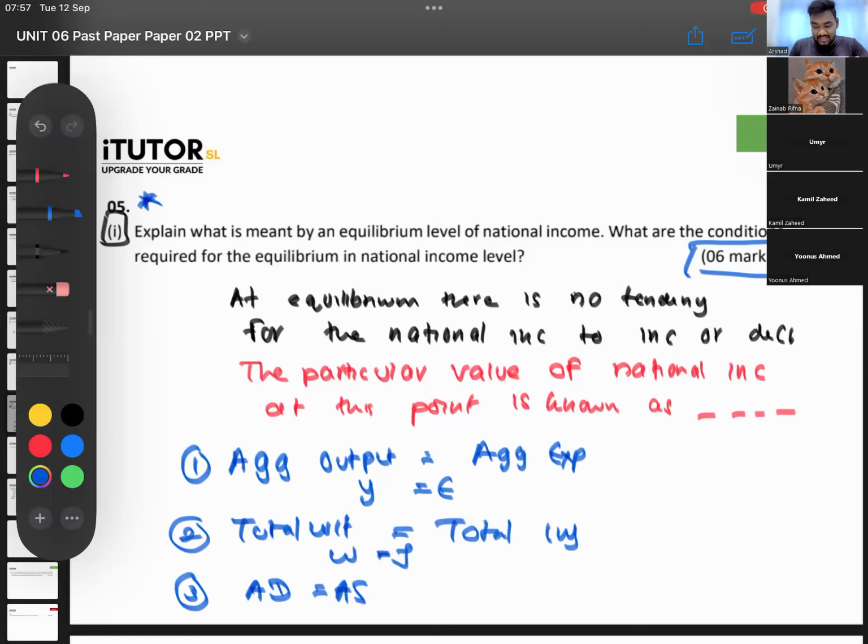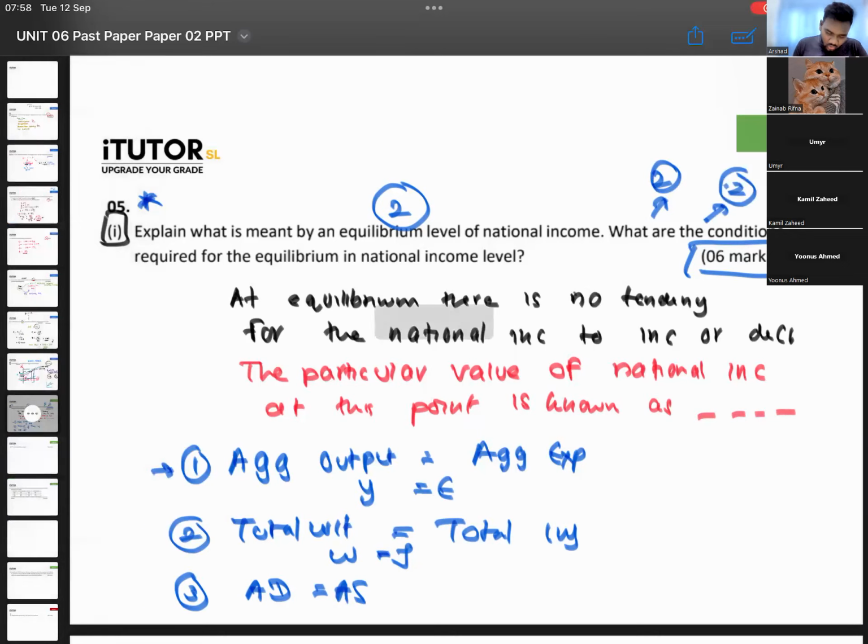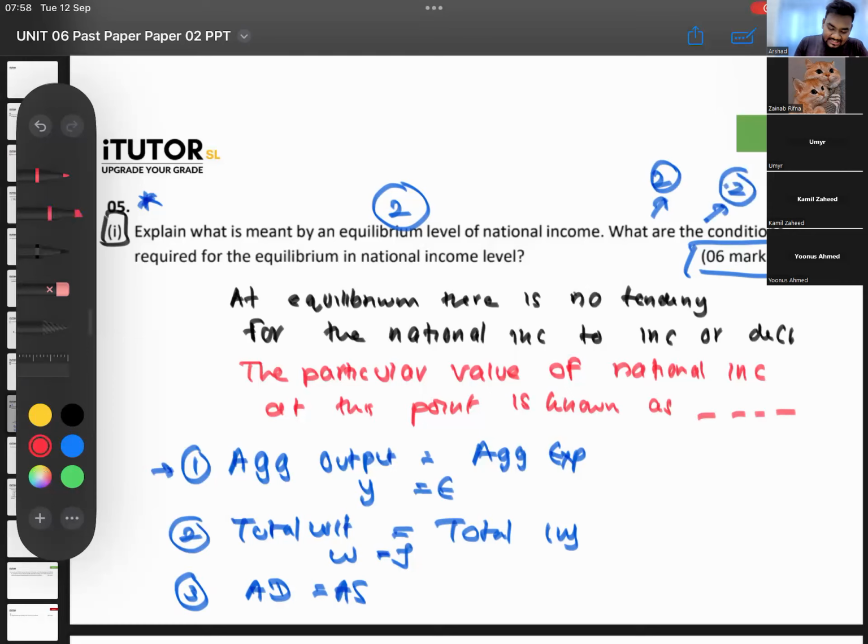So ideally, maybe they would have allocated around 2 marks for what is equilibrium level of national income, 2 marks for explaining Y equals E, 2 marks for explaining W equals J. AD equals AS might not be very important. Maybe it is broken down like this. Or it could be broken down, let's say, 3 marks for this, 3 marks for each of the conditions. Could be something like that also.